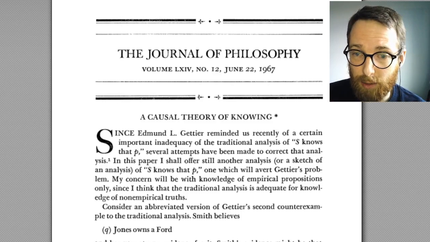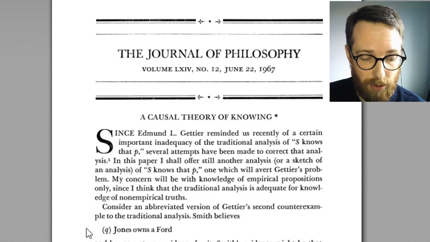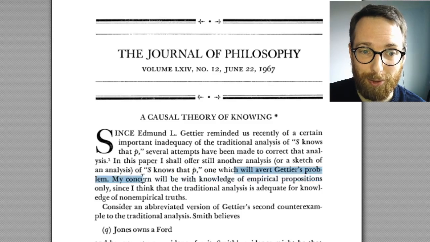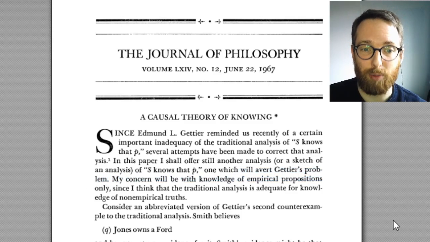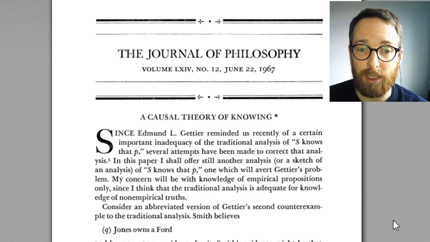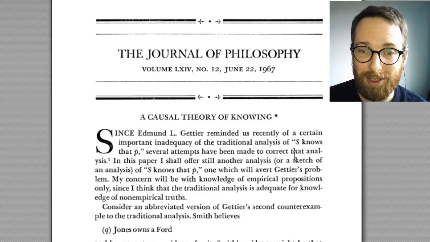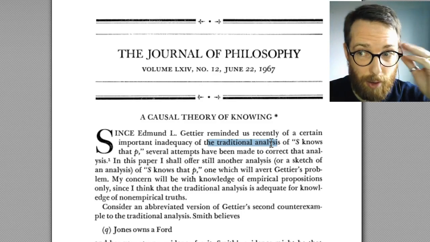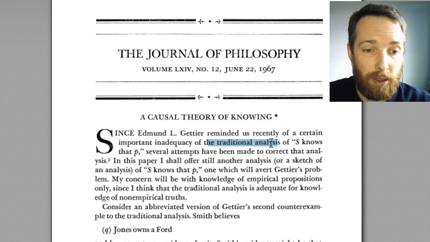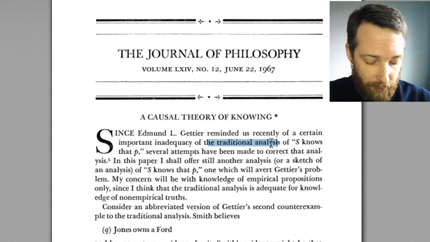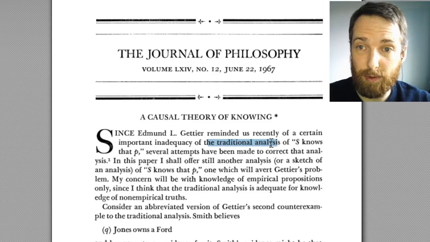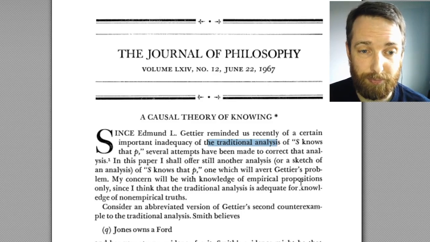First of all, the kind of thing that Goldman is trying to do here is to avert Gettier's problem. So he wants to give you a revision of the justified true belief analysis, which he, like Gettier, is considering the traditional analysis. So a revision of that analysis that won't be vulnerable to the kind of counterexamples that Gettier gives. The kind of examples Gettier gives are examples of justified true belief that isn't knowledge.